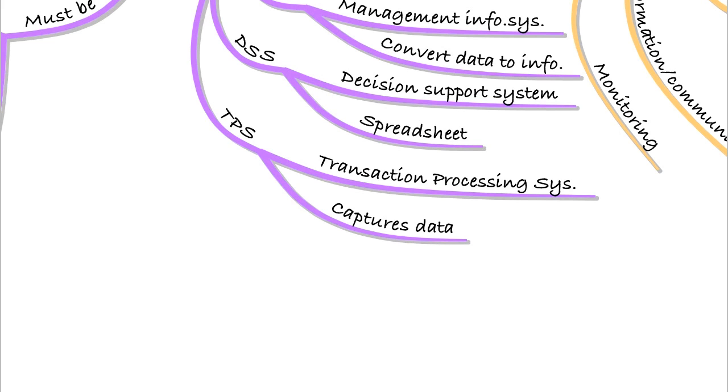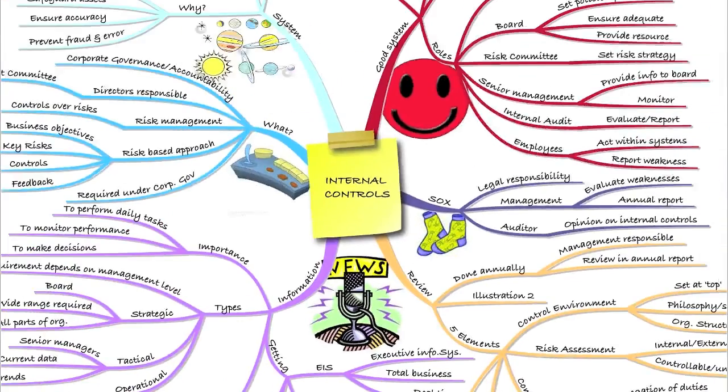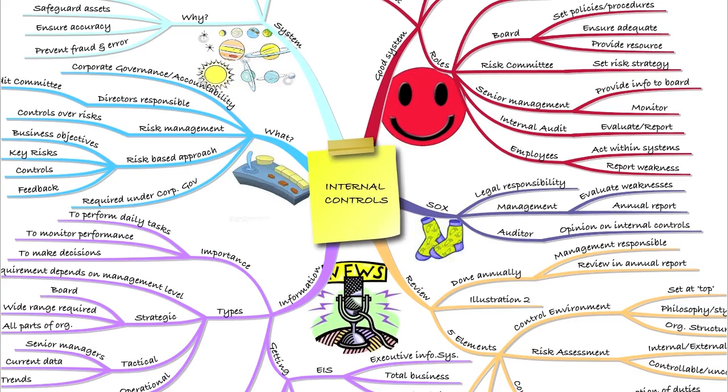So hopefully now you can see the linkages between the controls that we have within a system and the information that comes out of that system. We need to have strong controls so that the information meets all of the criteria that we need it to meet. So that was our lecture on internal controls. We're going to look at this in more detail when we move on to look at risk management.